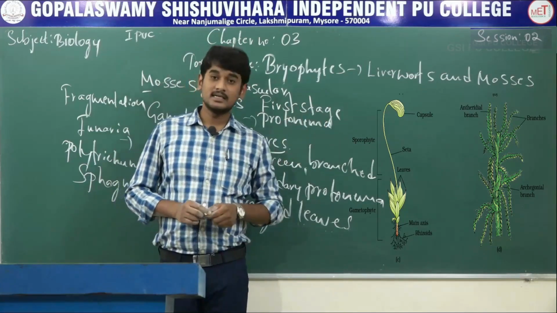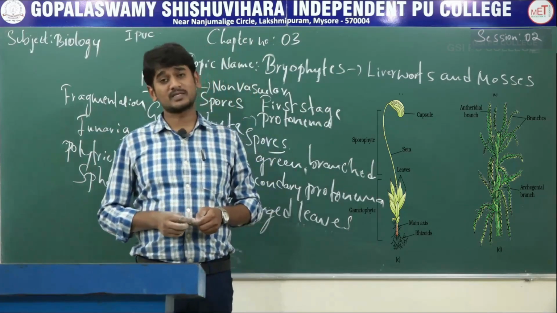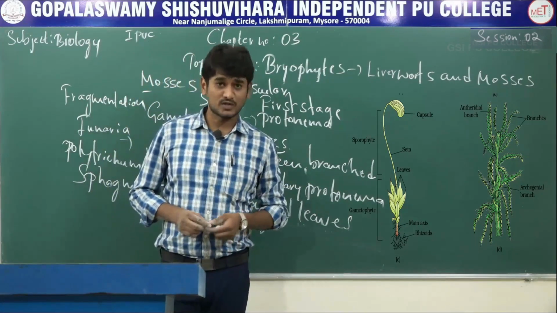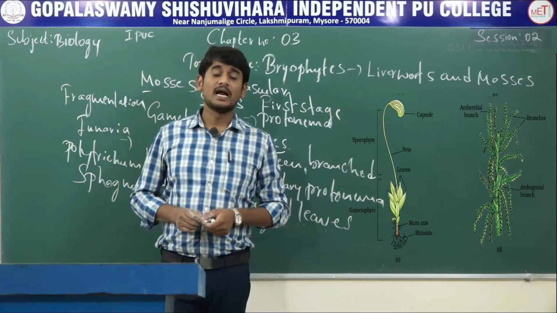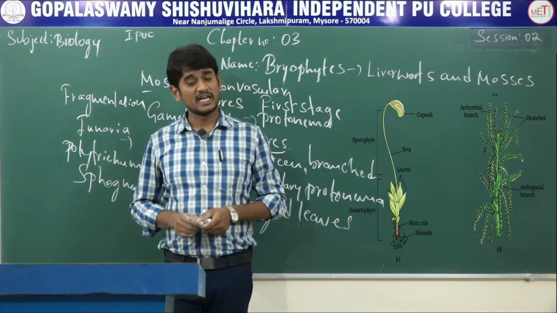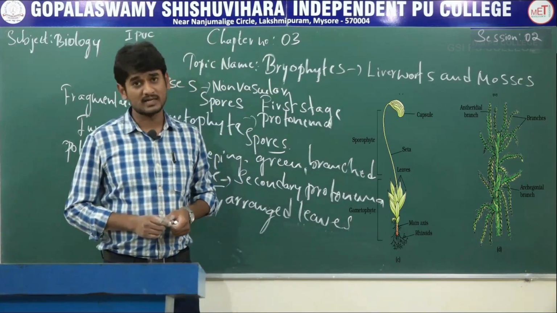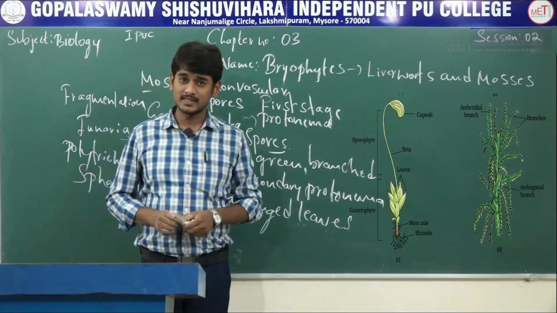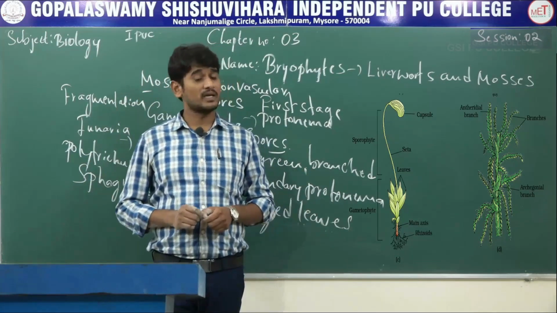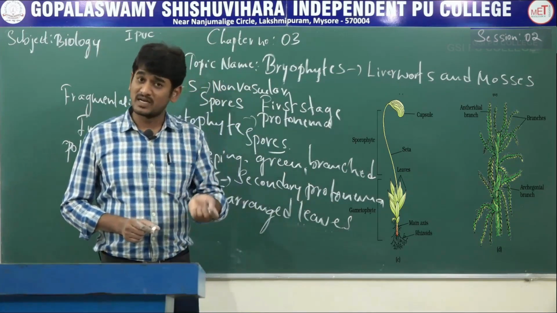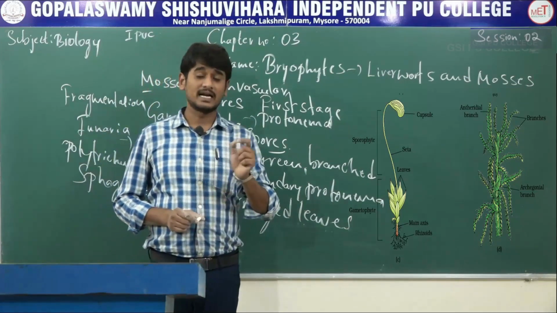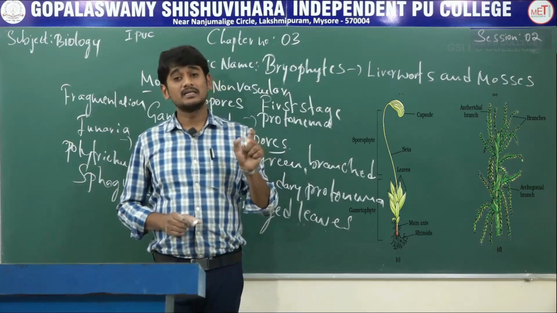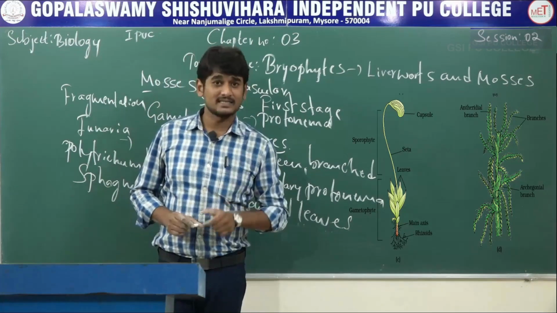In the case of mosses, they are non-vascular, which means absence of both xylem and phloem, and they produce spores instead of seeds. Examples for mosses: Funaria, Sphagnum, Polytrichum. The gametophyte shows two stages: the protonema stage and the leafy stage. The protonema stage is directly developed from spore. It is a creeping, green, branched, frequently filamentous stage.